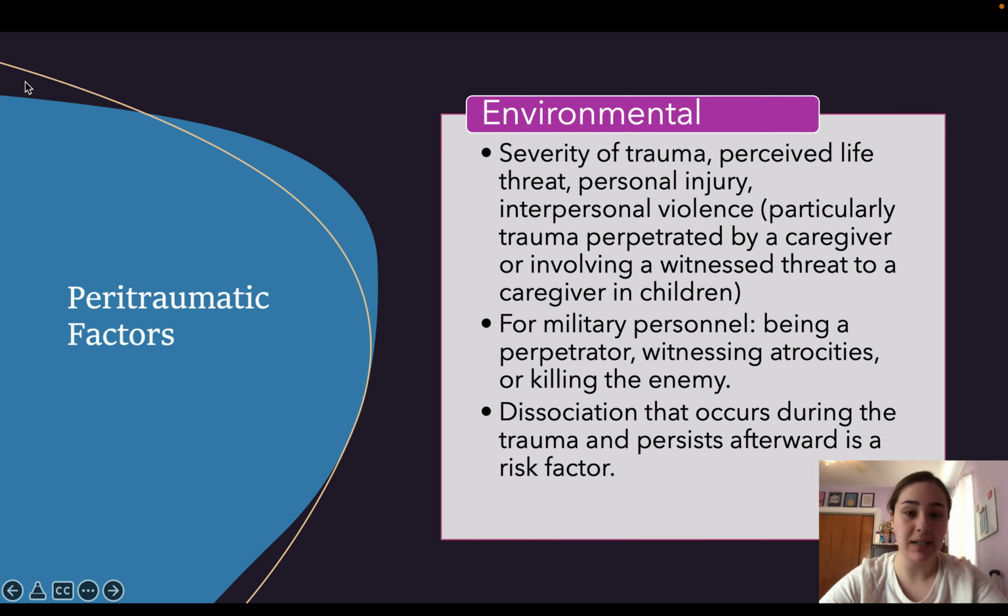Peritraumatic factors really come down to environmental factors. What was the severity of the trauma? Was there perceived life threat, personal injury, or interpersonal violence? For military personnel, being a perpetrator, witnessing atrocities, or killing the enemy are very strong peritraumatic factors. Finally, dissociation that occurs during the trauma and persists afterward is a risk factor.